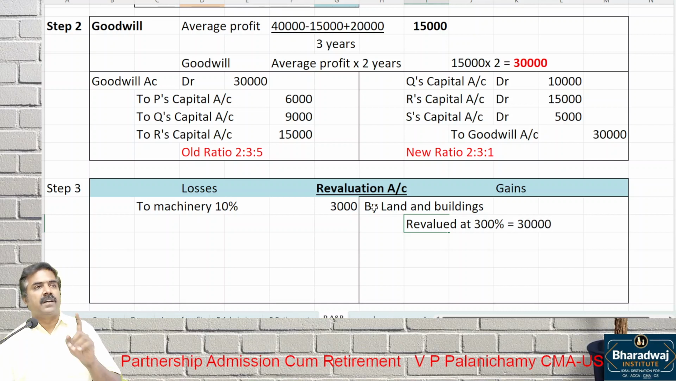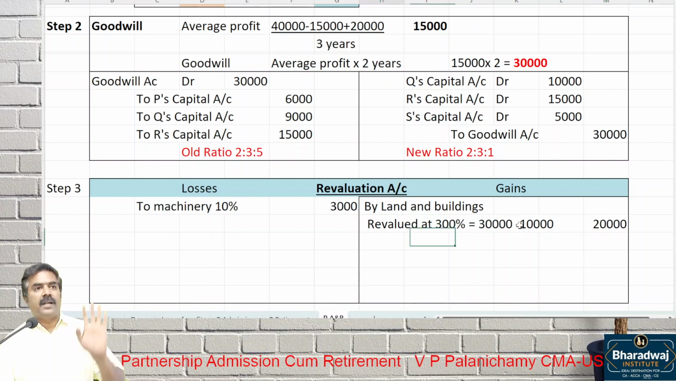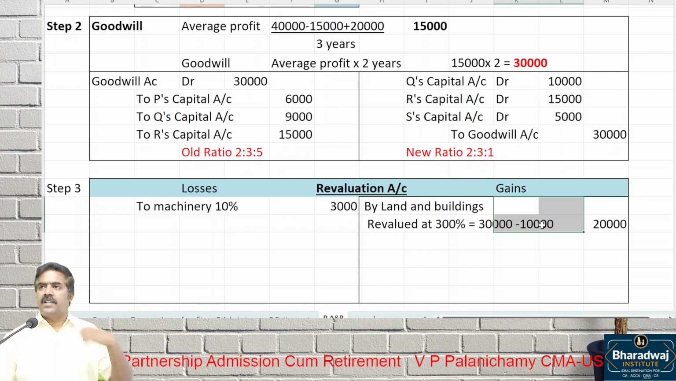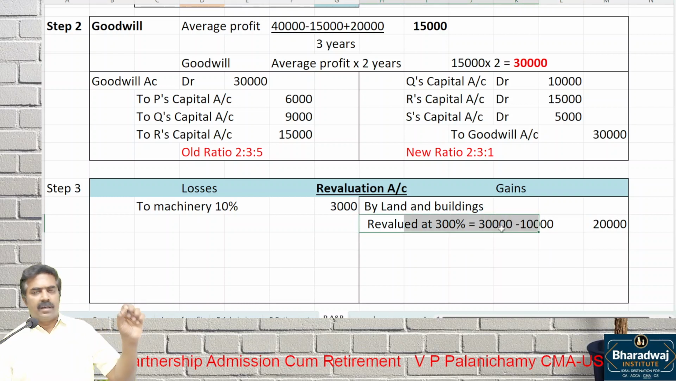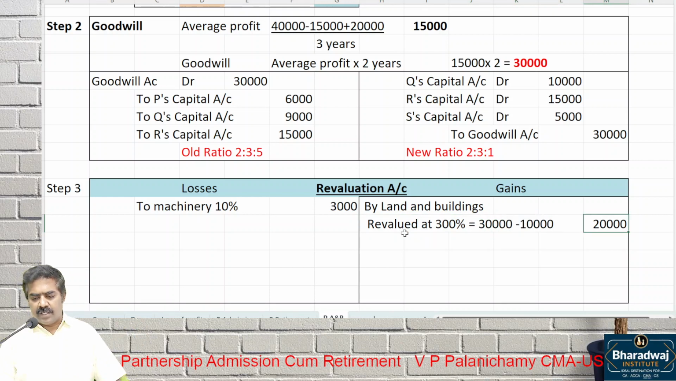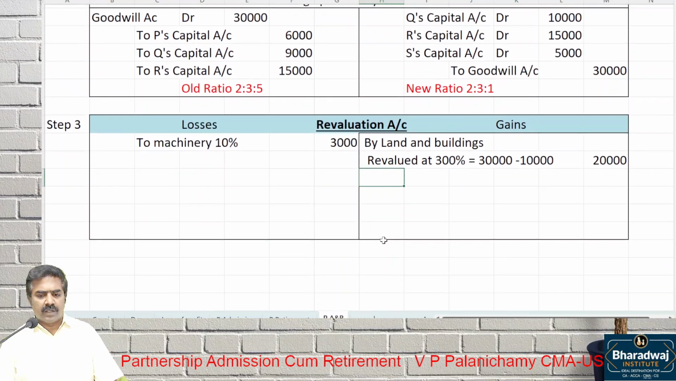Wait. It is revalued at 300%. Already the balance sheet value is there. 10,000, not 20,000, is the base. Pay attention. Your land and building is recorded already at 10,000. It is revalued at 300%. Now 30,000 is the new value. New value 30,000 minus old value 10,000, appreciation is 20,000.